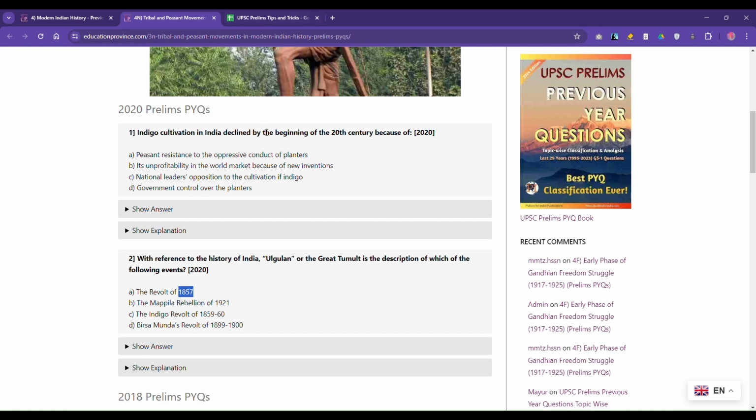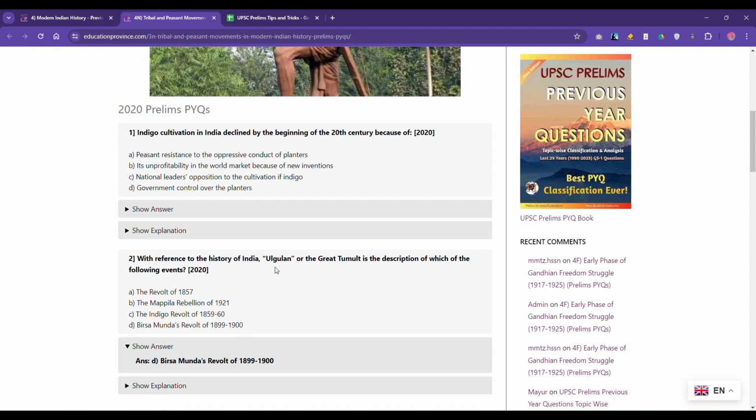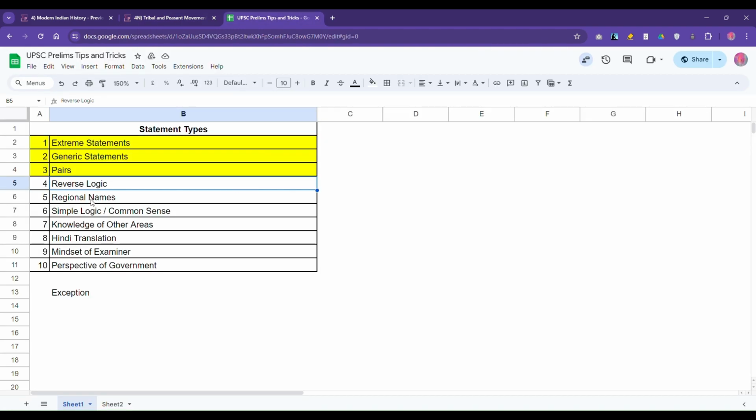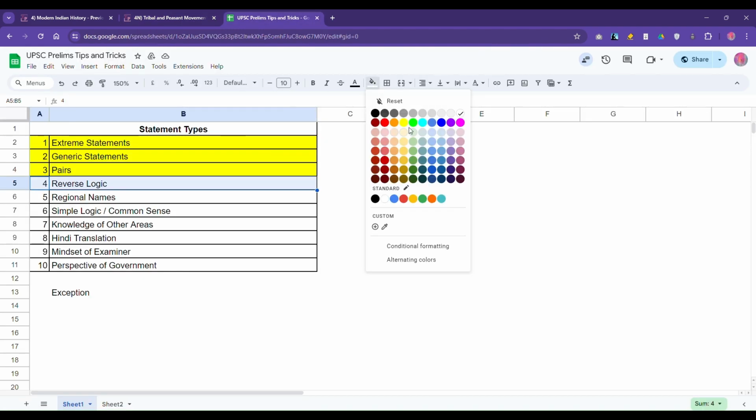But this is a category of questions where if you have studied one particular topic, one particular subject very thoroughly, and despite that, if this particular word, this particular statement looks unfamiliar, then most likely the statement will be wrong. In this case, if you see the answer, yeah, the name stands for the Birsa Munda revolt, not the 1857 revolt. So this is the fourth category, reverse logic.